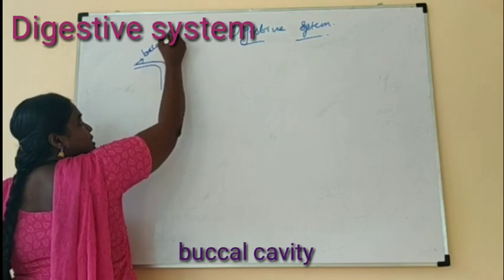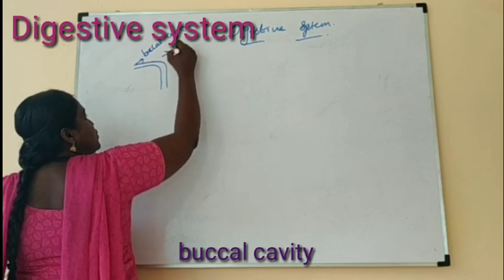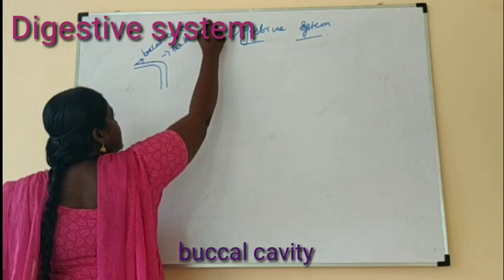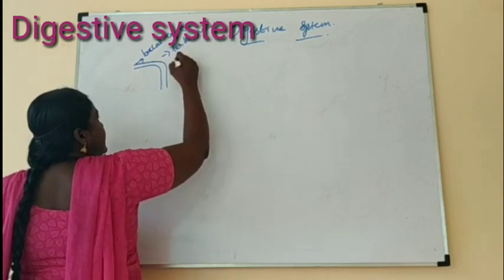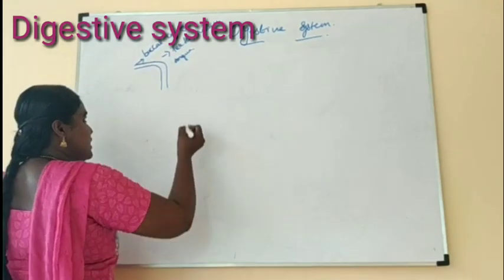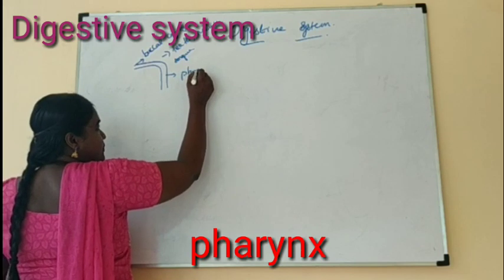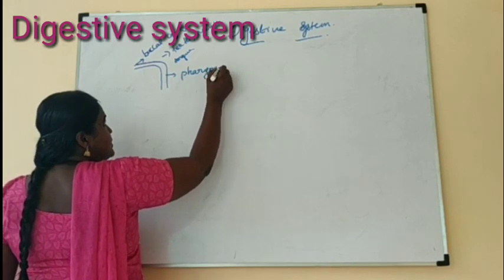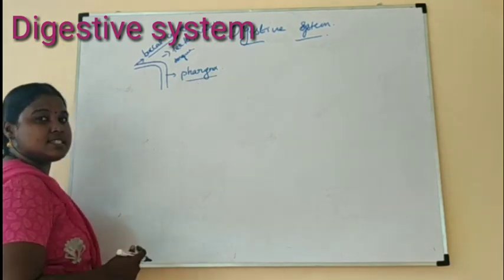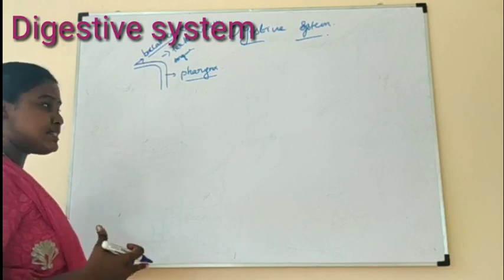The buccal cavity consists of teeth, mouth and tongue. These are the parts of the buccal cavity, and it is followed by the pharynx. So the first one is the buccal cavity and it is followed by the pharynx. What is the pharynx? It is a common pathway for the respiratory system and the digestive system.